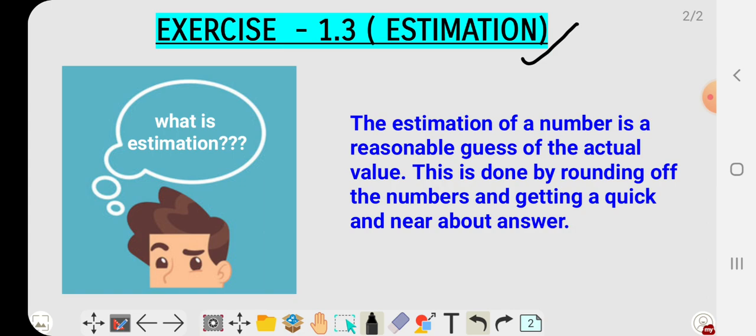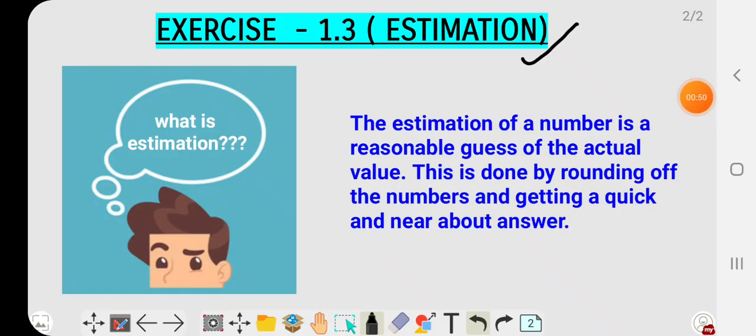What does it mean by estimation? Yes, the estimation of a number is a reasonable guess of the actual value. This is done by rounding off the numbers and getting a quick and near-about answer. Or simply we can say that estimation means making an idea only, or making a guess, or making a rough idea.